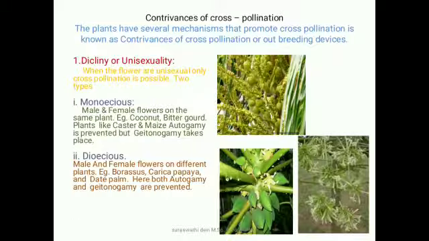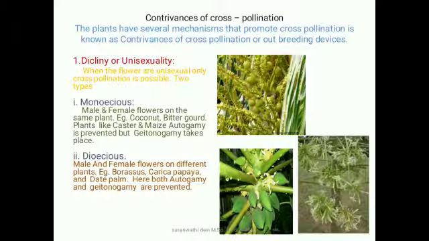Contrivances of cross-pollination. The plant has several mechanisms that promote cross-pollination, known as contrivances of cross-pollination or outbreeding devices. Dicliny or unisexuality. When the flowers are unisexual only, cross-pollination is possible. Here there are two types: one is monoecious and the second is dioecious.